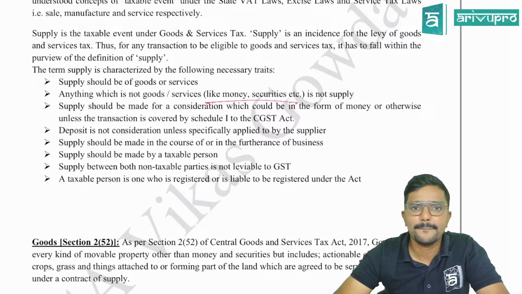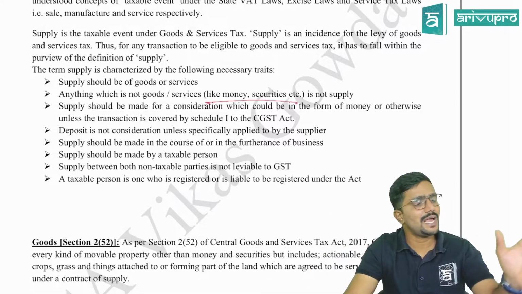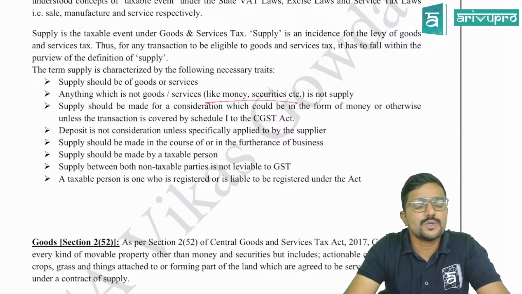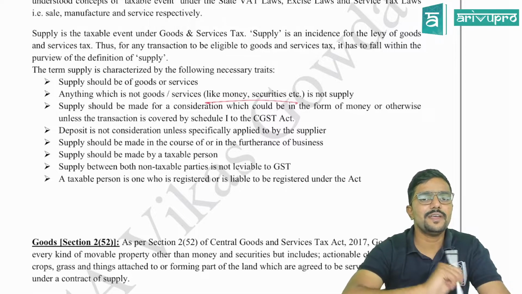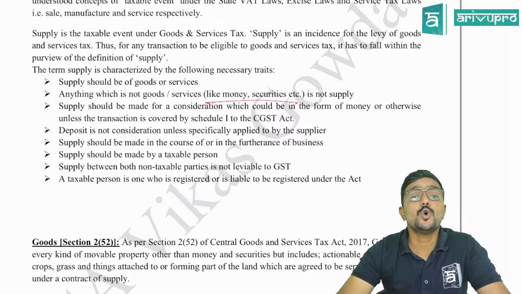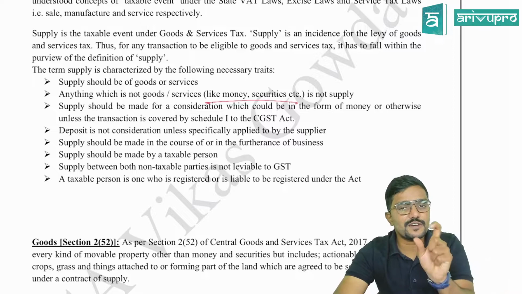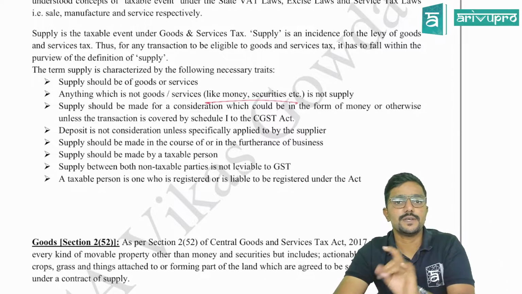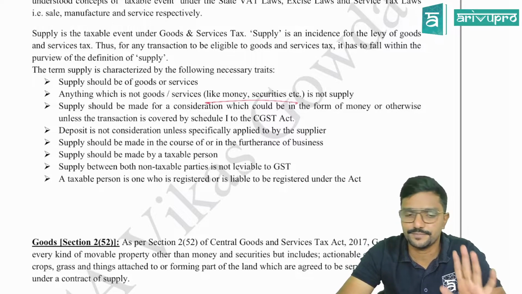No. Clear? Okay, sir. Now assume I am running a stationery business. I have a shop. There you came and purchased a pen from me. Is it a supply? Yes. Why? Because selling a pen, if I have a stationery business, is in the course or furtherance of business, guys. Clear? So especially for the supplier, whatever is supplied, whether goods or services, it should be in the course or furtherance of business. Clear? For the supplier.